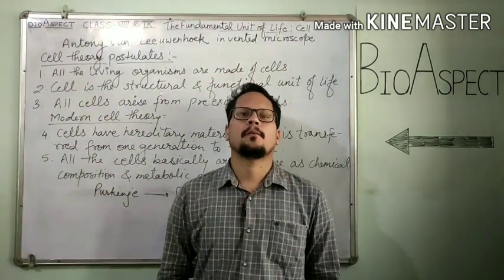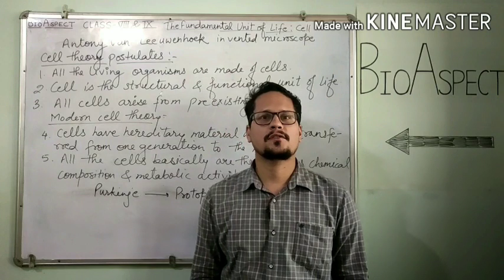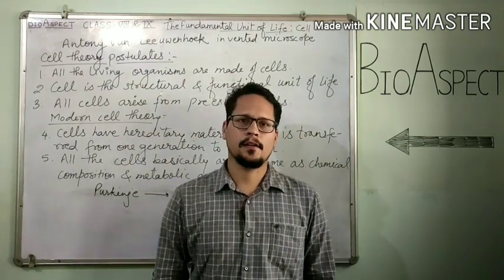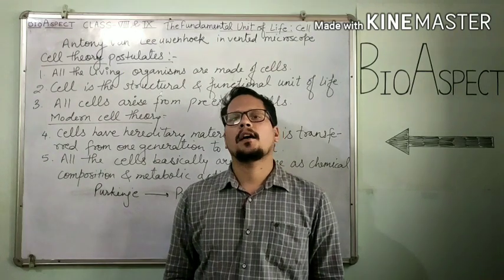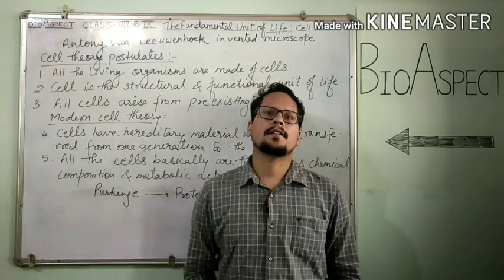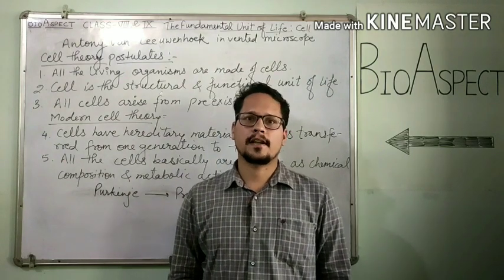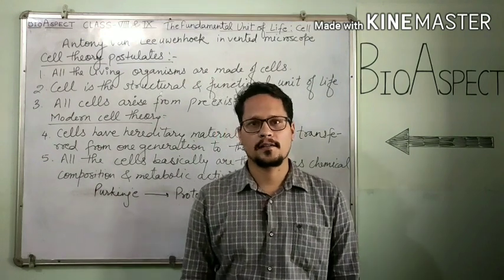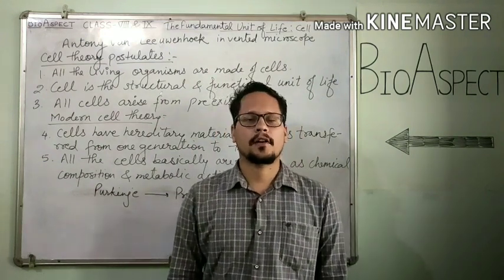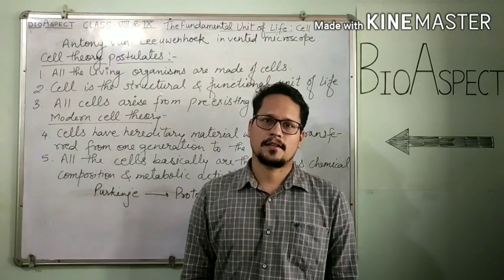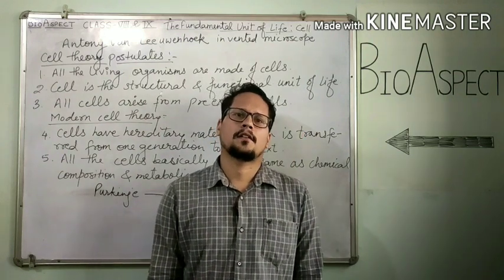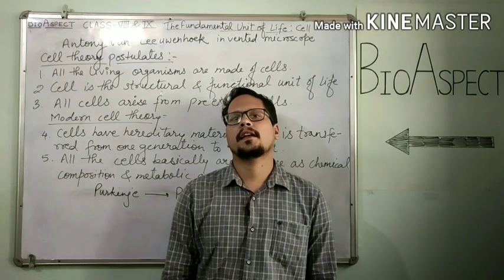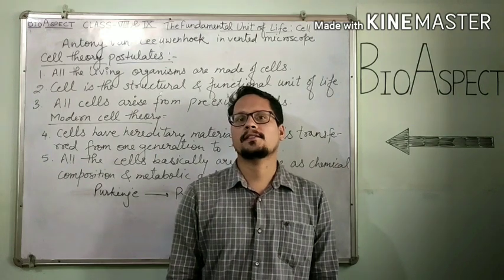Cells are the minute microscopic units which are used for the construction of living organisms. We are taking an example of a building. If we are making a building, we need thousands or lakhs of bricks for its construction. Just like that, any living organism is made up of billions or trillions of cells. So if we compare a mouse and an elephant, we obviously know that the elephant has more cells than the mouse.